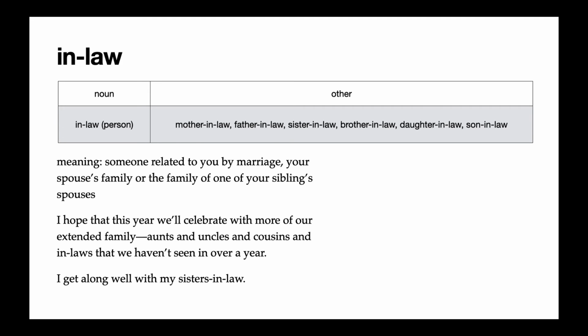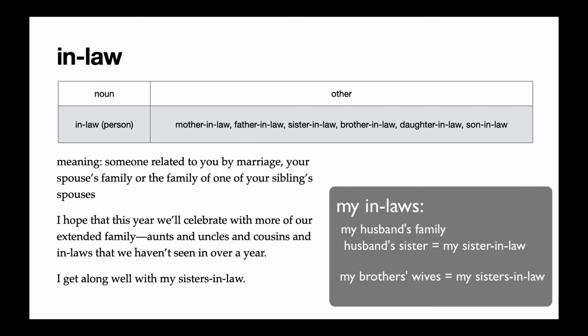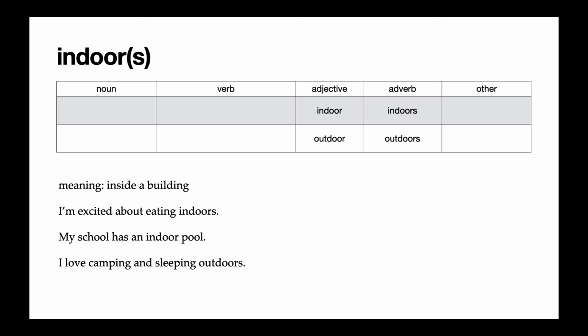When we want to make this plural, we say in-laws, but unless we're using these specific terms like mother-in-law, we would say mothers-in-law. So in the last example, I said, I get along well with my sisters-in-law. I have 3 sisters-in-law. One is the sister of my husband, and the other 2 are the wives of my brothers. Next, we have the word indoor, indoors, and the opposites, outdoor and outdoors.